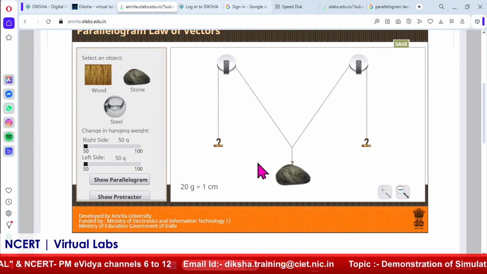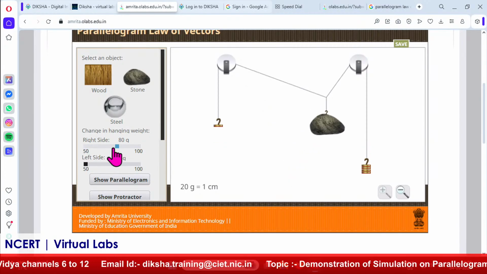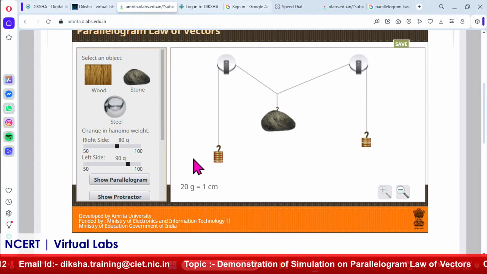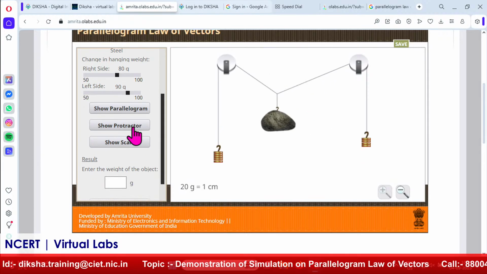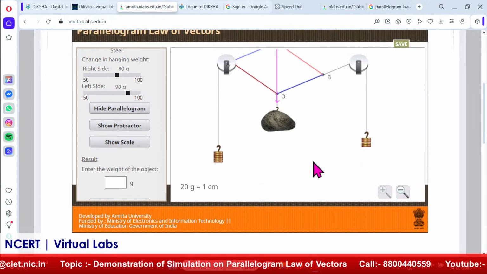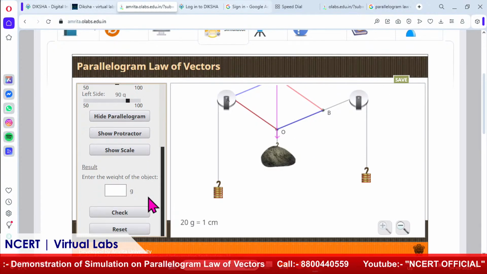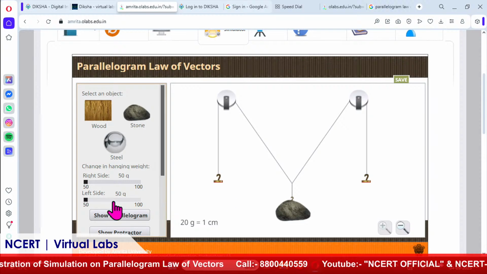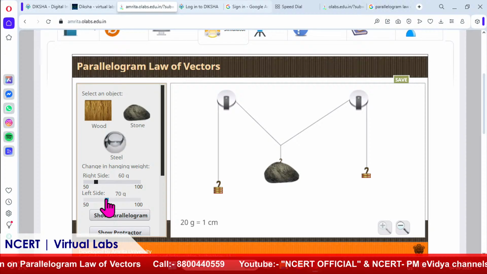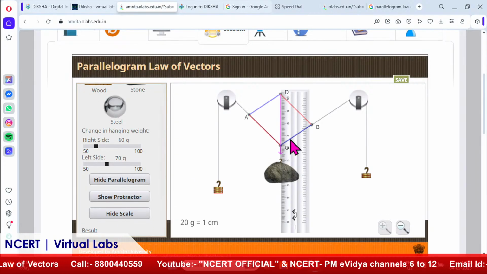You can see this for the stone. Again we can simply use some other weights. Suppose I have taken 80 gram, and here I will take 190 gram. Then show parallelogram. Now it goes a little bit upward. I cannot measure it, so I have to reset it again. This 60, okay, 70. Then show parallelogram. Now again show scale. I will measure it.